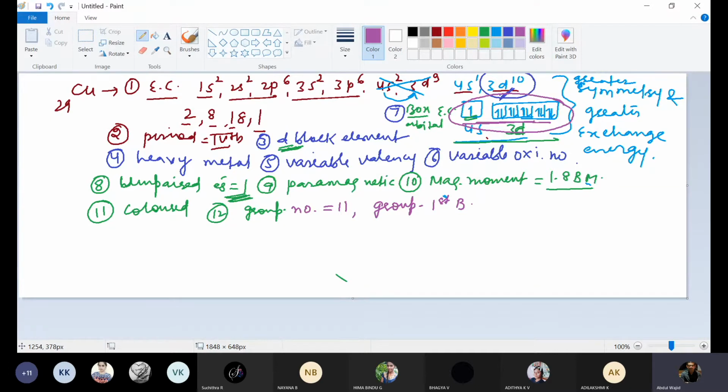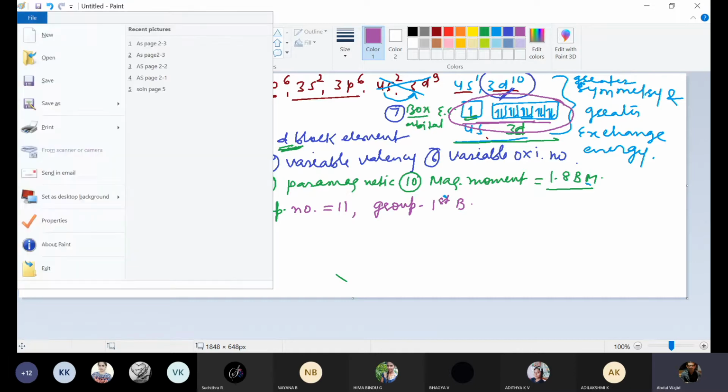Like this, we'll be doing 12 points for many more elements, and questions can be asked from this. So now I'll be starting the chapter. I'll be starting the class. It was just a revision so that if they ask any point from these 12 related to copper, we can handle it. I started this so that time won't be wasted and can be used.